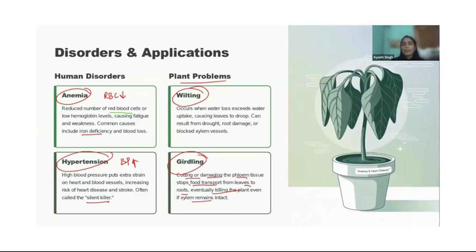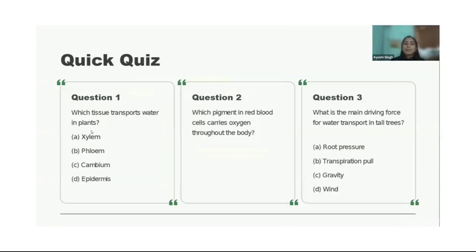Now you can answer these questions. Question 1: which tissue transports water in plants? Xylem, phloem, cambium, epidermis. Question 2: which pigment in red blood cells carries oxygen throughout the body? And the last one: which is the main driving force for water transport in tall trees? Root pressure, transpirational pull, gravity or wind.